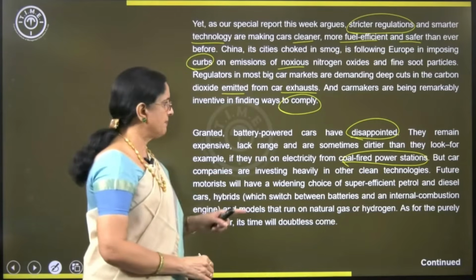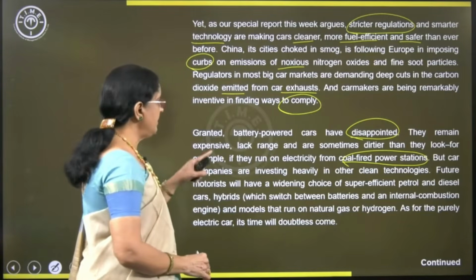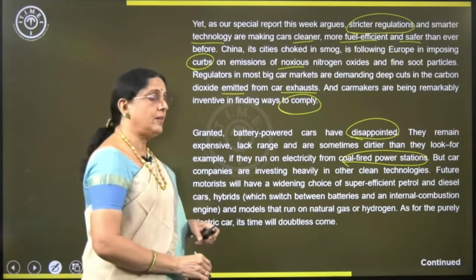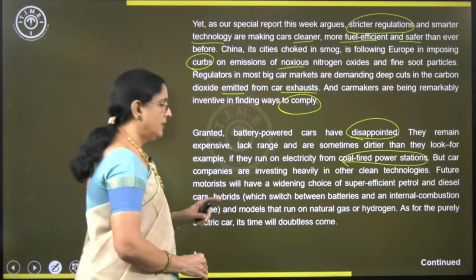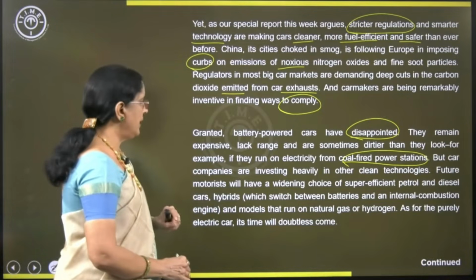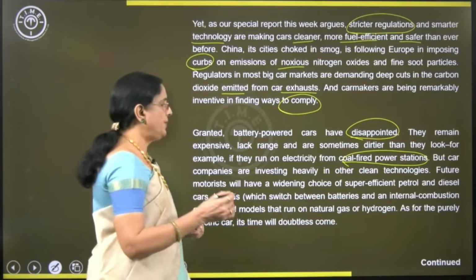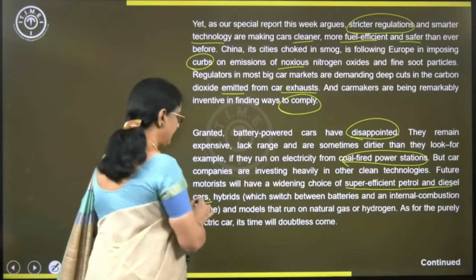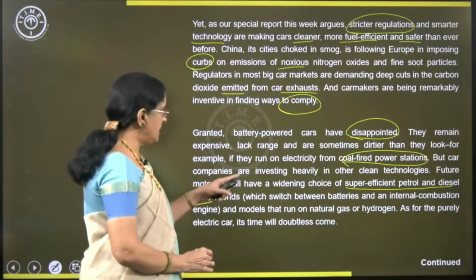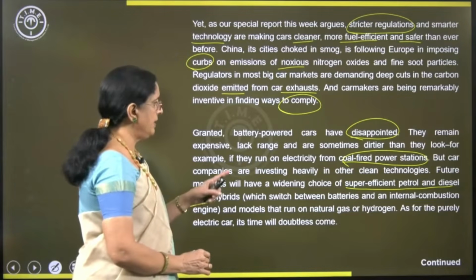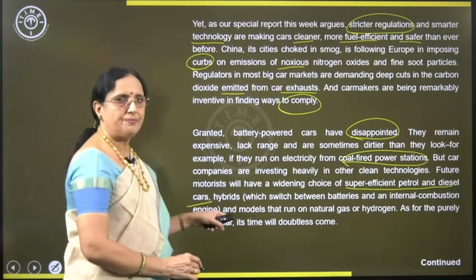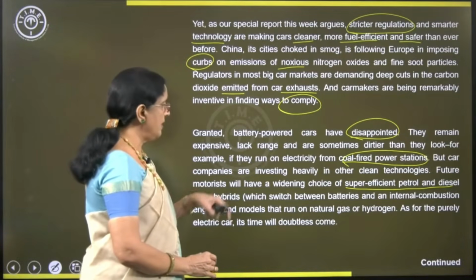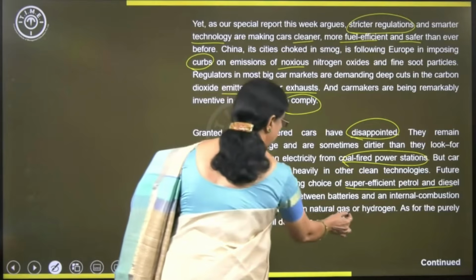But car companies are investing heavily in other clean technologies. Future motorists will have widening choice of super efficient petrol and diesel cars, hybrids, which switch between batteries and an internal combustion engine, and models that run on natural gas or hydrogen.